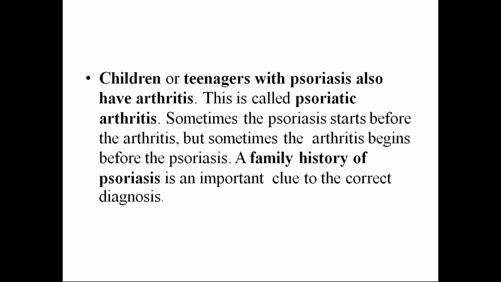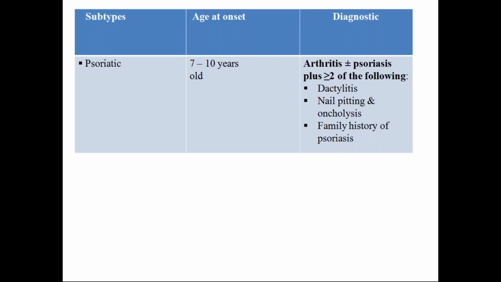So children or teenagers with psoriasis may also have arthritis. This is called psoriatic arthritis. Sometimes the psoriasis starts before the arthritis, but sometimes the arthritis begins before the psoriasis. So we cannot tell exactly what is the first thing. Either presentation can be there. A family history of psoriasis is an important clue to the correct diagnosis to name it as psoriatic arthritis.